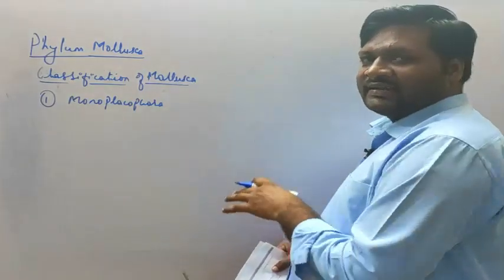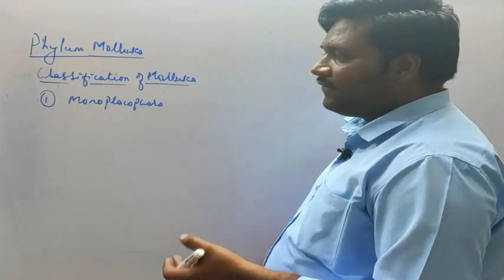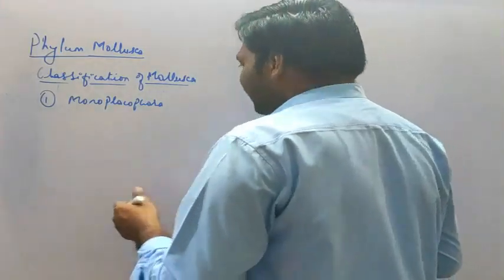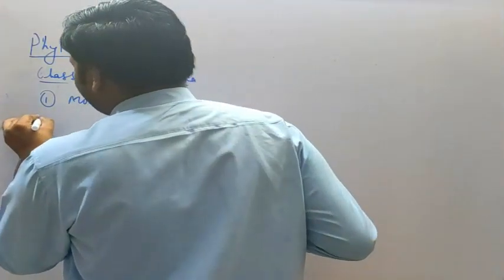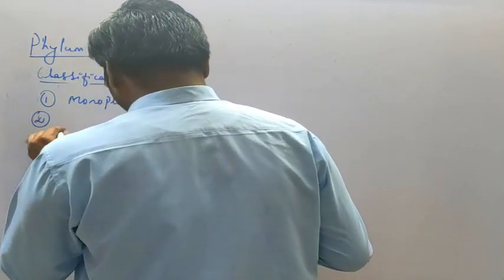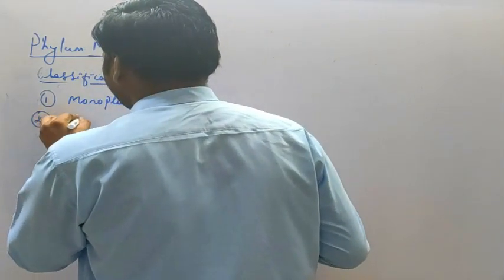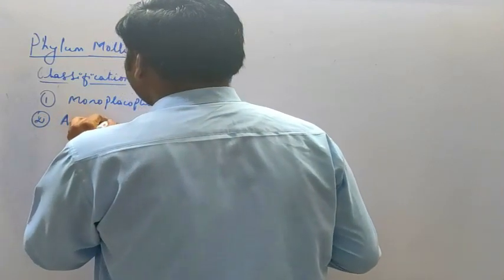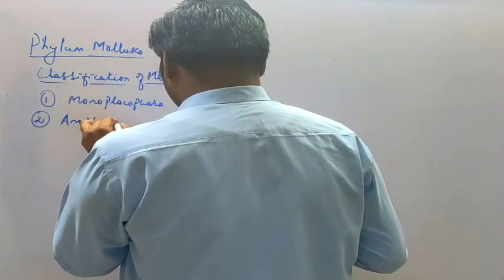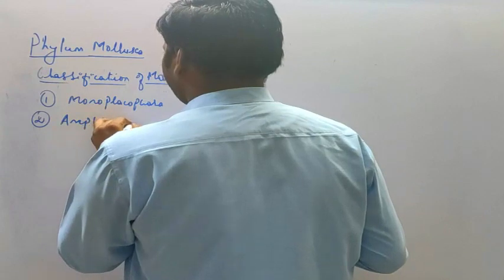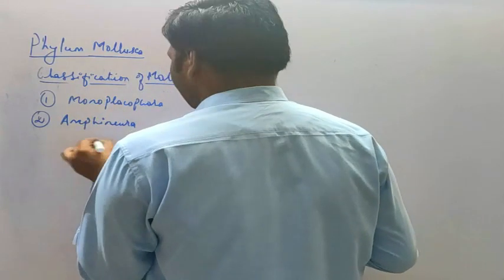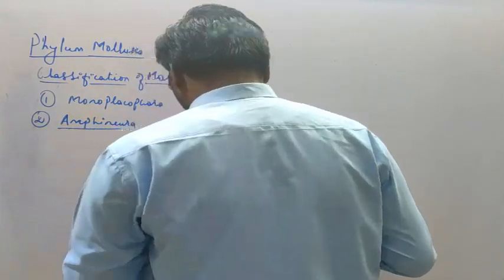That connecting link is also referred to as a living fossil, which we'll discuss here, that is Neopilina. Then next is the Amphineura, or Amphineura.